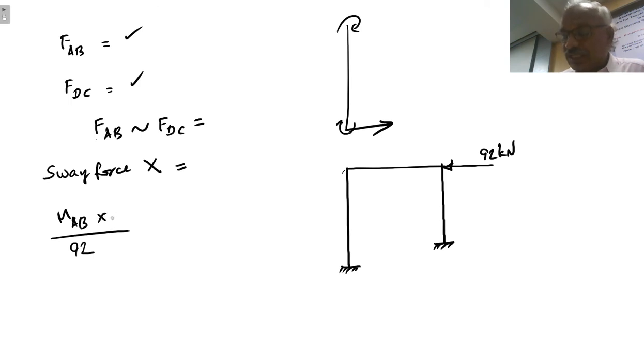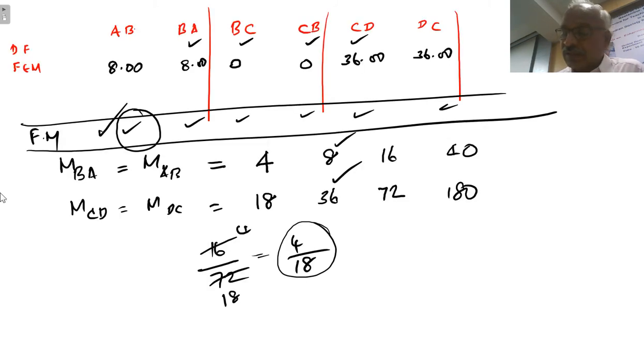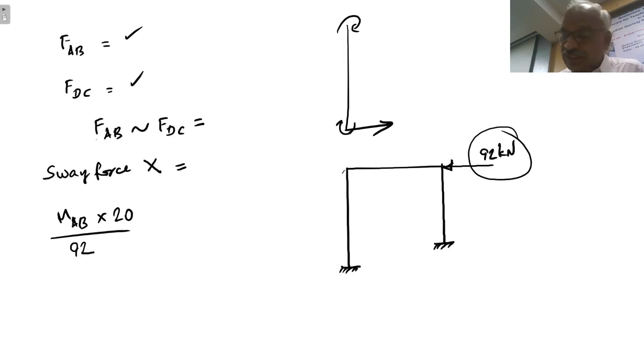But our actual sway force is 20. So if 92 kilonewton is the sway force, this is the moment, but our actual sway force is 20.